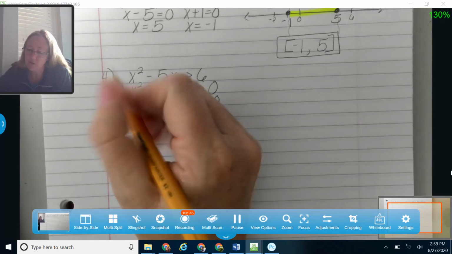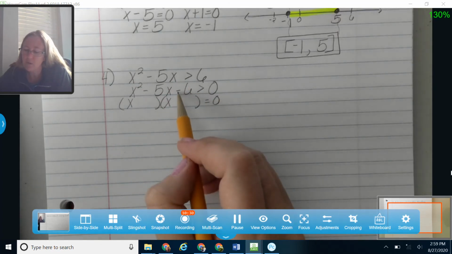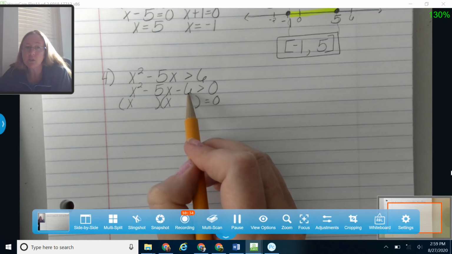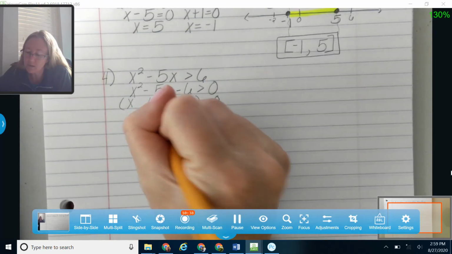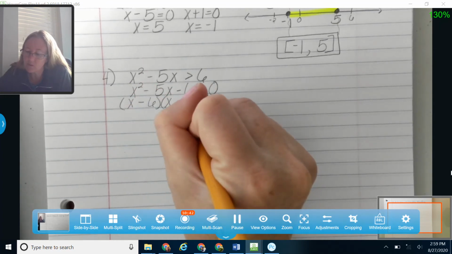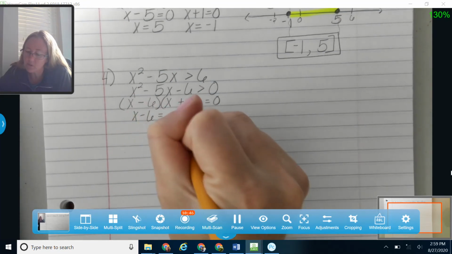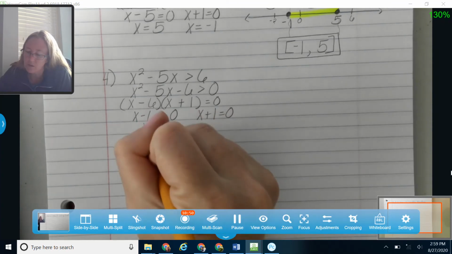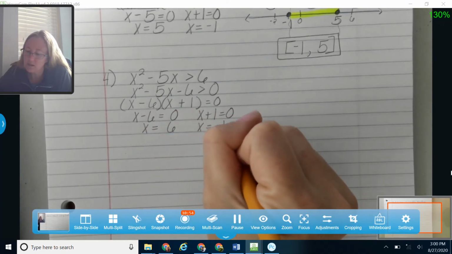Okay, so I'm going to factor x squared into x and x. And be careful, this time I want to subtract to give me 5. So my factors of 6, 3, and 2 would add to give me 5, but on this one I want to subtract. So I'm going to use 6 and 1, and I'm going to have a minus 6 and a plus 1. Okay, so x minus 6 is equal to 0, and x plus 1 is equal to 0. So I have zeros at 6 and negative 1.